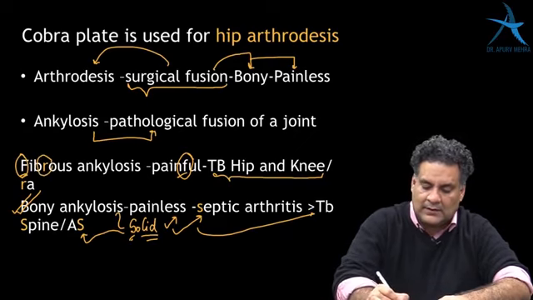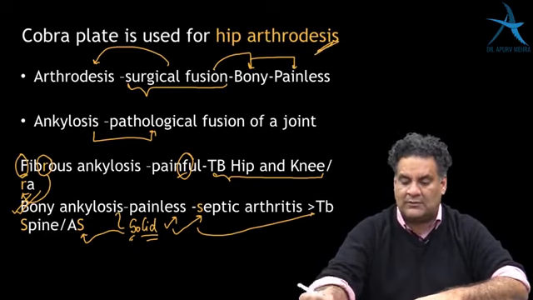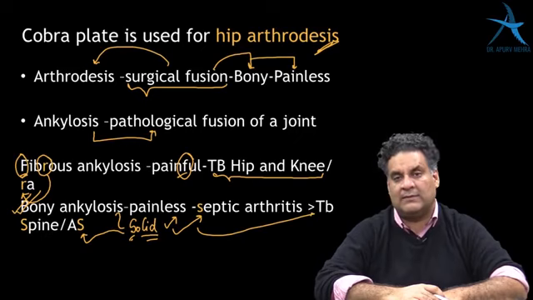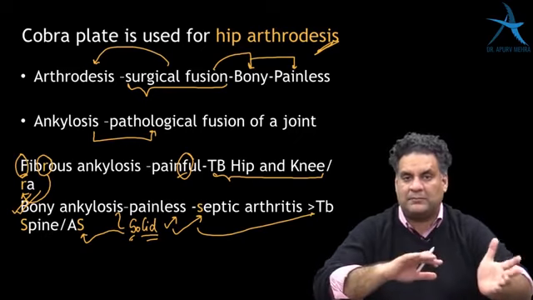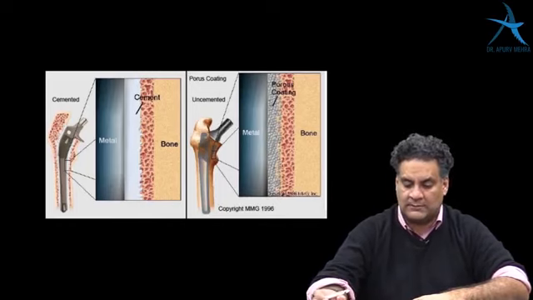And then R, rheumatoid arthritis, will also cause fibrous fusion. One of the names that you must remember is cobra plate, which is used for hip arthrodesis. So remember, Pott spine will have bony fusion and other parts in the body will be fibrous fusion.